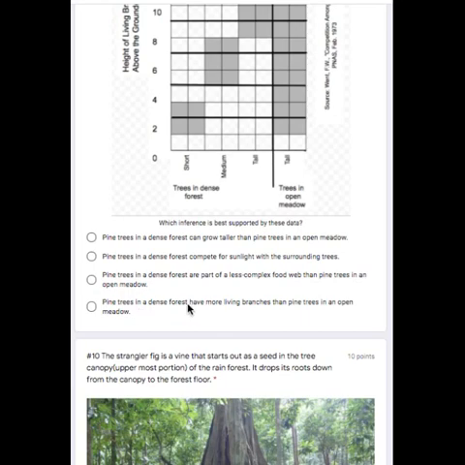Pine trees in a dense forest have more living branches than pine trees in an open meadow. So go back and look at your data and find the one statement that fits the graph. Pause now and select your answer.